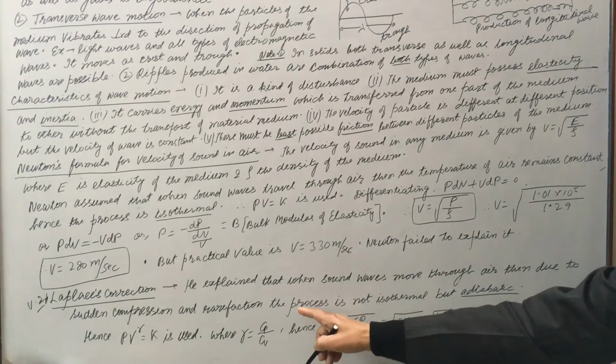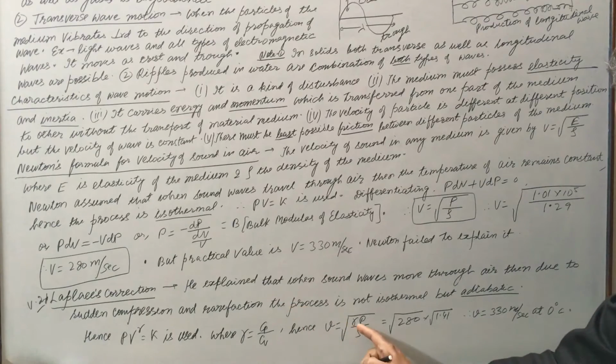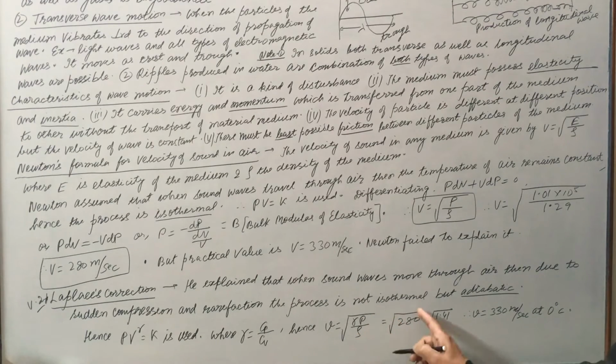ये heat and thermodynamics में कराया हुआ है. ये bulk modulus of elasticity में gamma P आ जाएगा, तो under root gamma P by rho. Newton calculated under root P by rho as 280. Mostly air में nitrogen oxygen है, it is a diatomic gas and you know that diatomic gas की gamma 1.41 होती है. ये multiply करने पे 330 meter per second at 0 degree Celsius आया, जो आज तक वैलिड है. यही वेलोसिटी ऑफ साउंड का करेक्ट फॉर्मूला है.